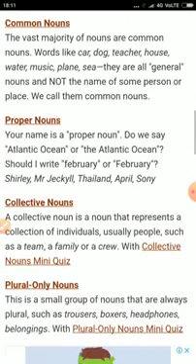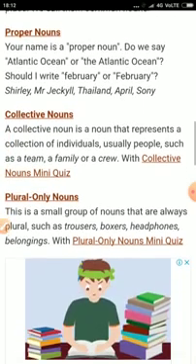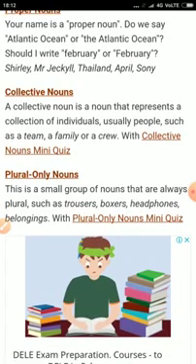Now we come to the collective noun. Collective means collection, group, gathered. A collective noun is a noun that represents a collection of individuals, usually people, such as a team, class, crowd, army, soldiers, family. These are examples of collective nouns. Now next we come to plural only nouns.